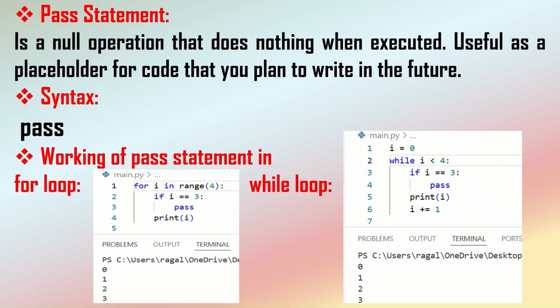So we are done with control statements in loops. We have seen the types of control statements in Python, and we have also seen their examples along with the working of individual statements in for loops as well as while loops. Of course, we can make use of these statements in nested loops and infinite while loops. Whatever loops we use, we can make use of all these statements everywhere.